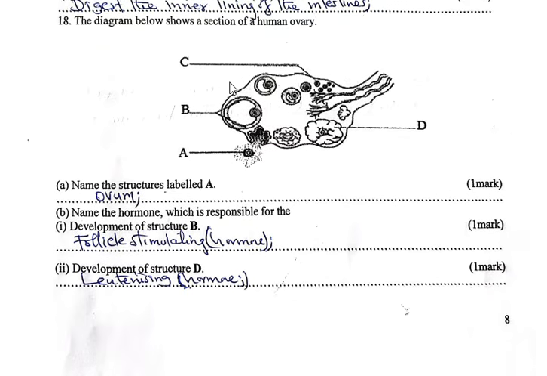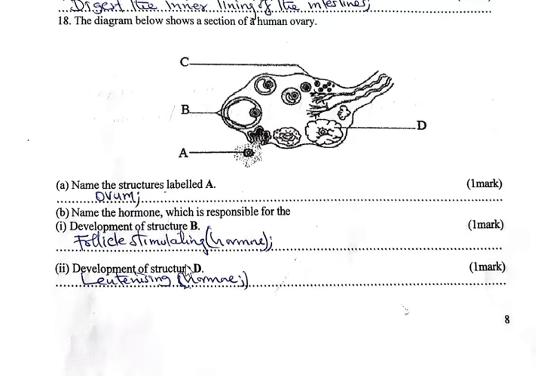Question 18. The diagram below shows a section of a human ovary. Name the structure labeled A, and that is the ovum. You can see it is being released. Name the hormone which is responsible for the development of structure B. And structure B, those are the follicles, specifically Graafian follicles, and that is the follicle stimulating hormone, which is responsible for development of the Graafian follicles.